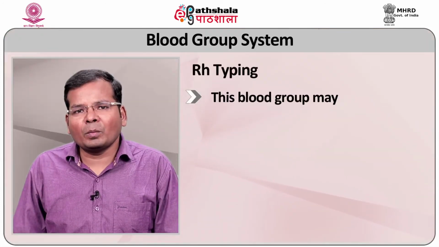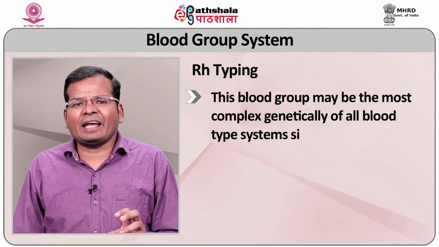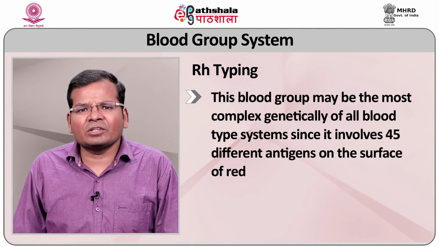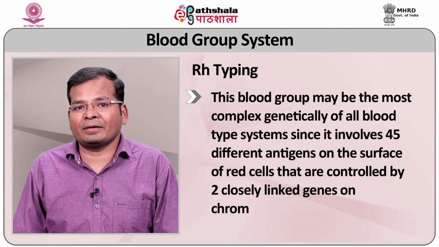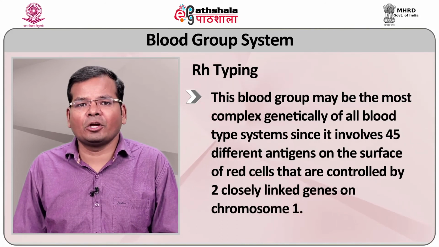This blood group may be the most complex genetically of all blood type systems, since it involves 45 different antigens on the surface of red blood cells that are controlled by two closely linked genes on chromosome number 1.